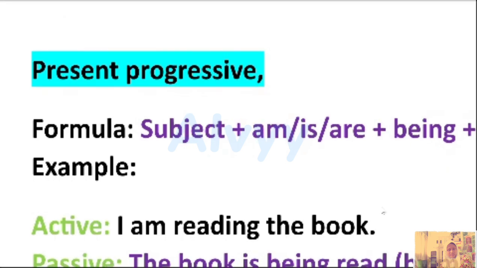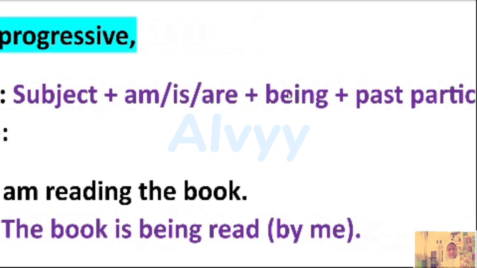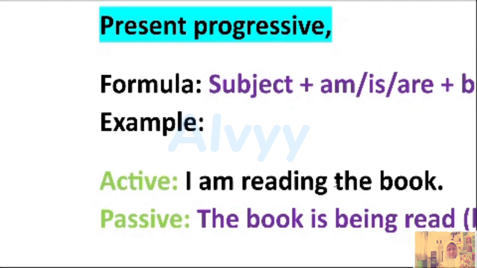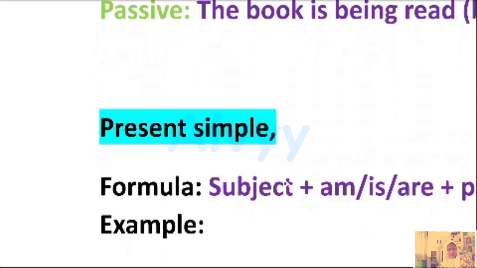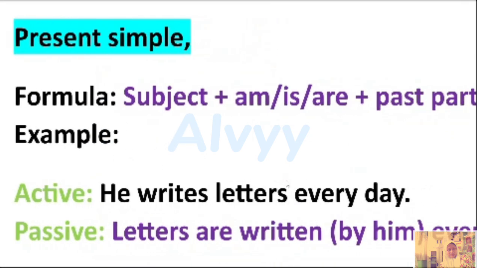Next, present progressive. For present, we're going to use the to be am, is, or are. And don't forget being because the sentence is progressive or continuous. For example, I am reading the book. So it becomes the book is being read. Next, present simple.